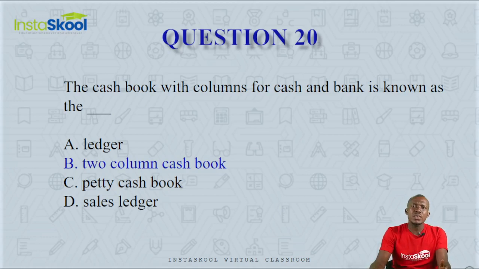A ledger is a general name for the principal book of accounts where entries are transferred to. But a cash book that has column for both the cash and bank is called a two-column cash book. If it has column for cash, bank, and discount, then that's a 3-column cash book. So the answer here is option B, 2-column cash book.